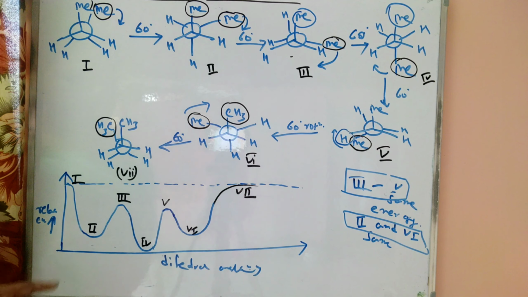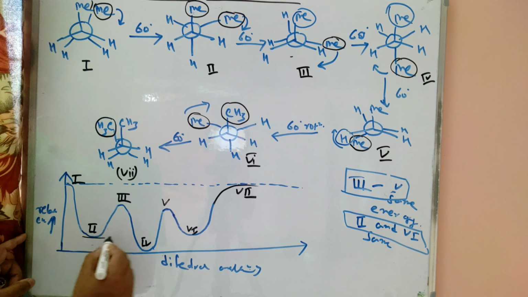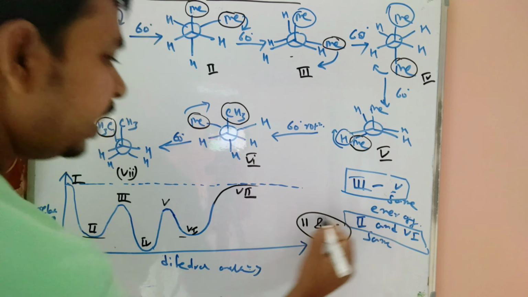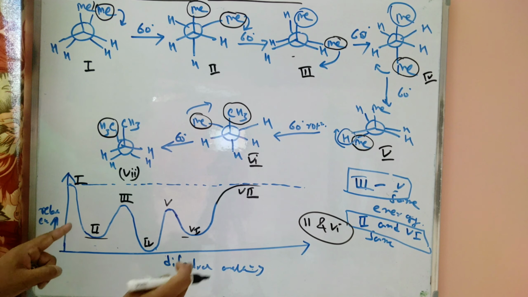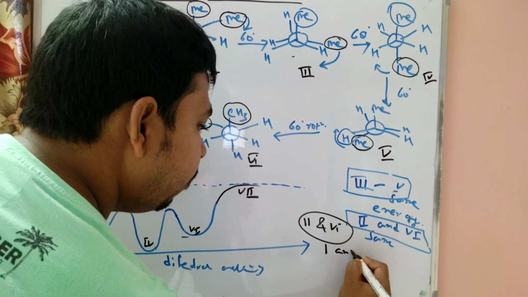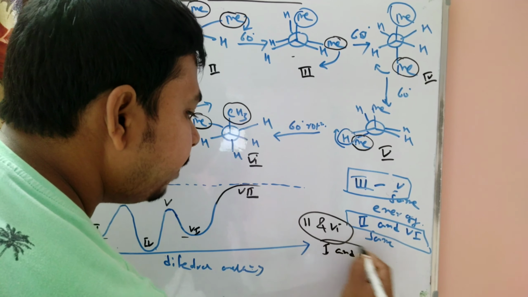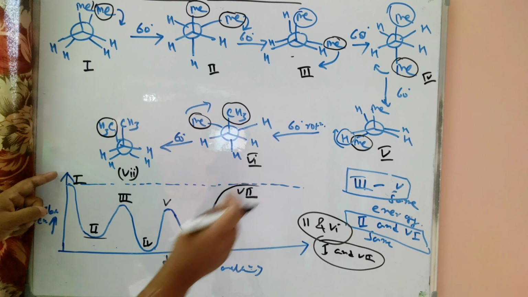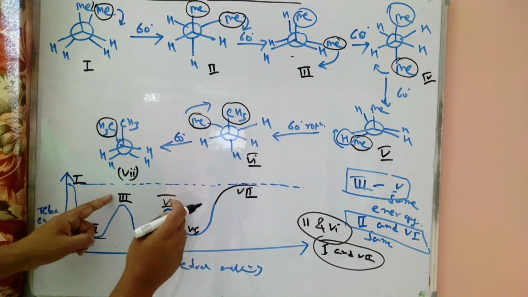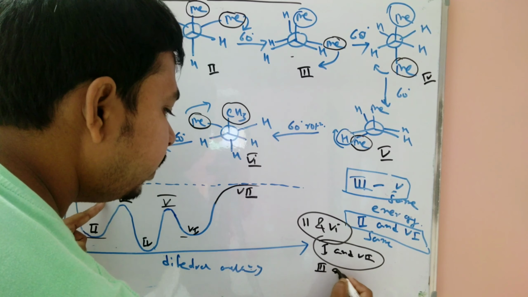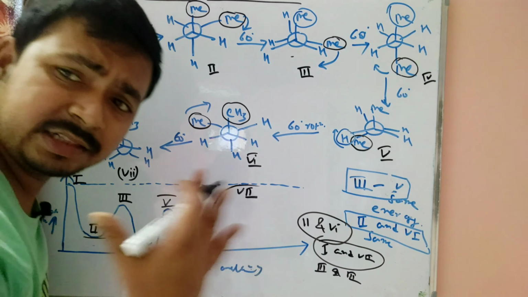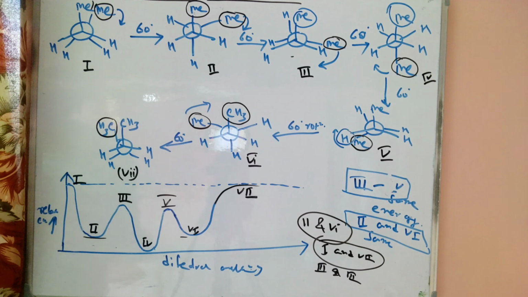But now the graph is completed, so we can easily say that 2 and 6 are the same energy level, and then we can discuss here only 1 and 7 have the same energy level. Then we can discuss here 2 and 6, 1 and 7, and then 5 and 3 have the same energy level on this graph. So we can easily say that all interactions are complete with the graph.